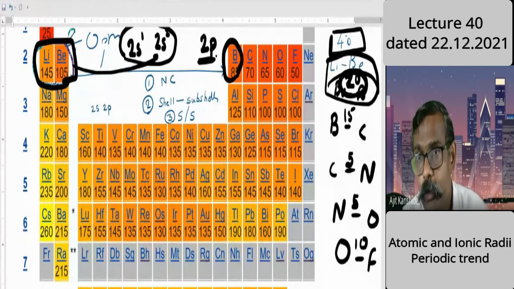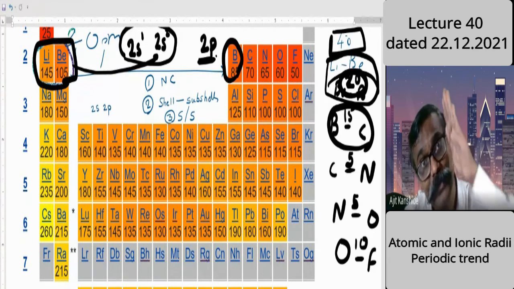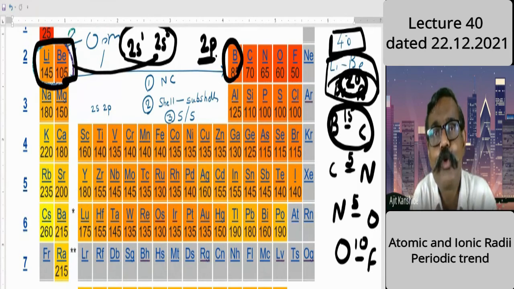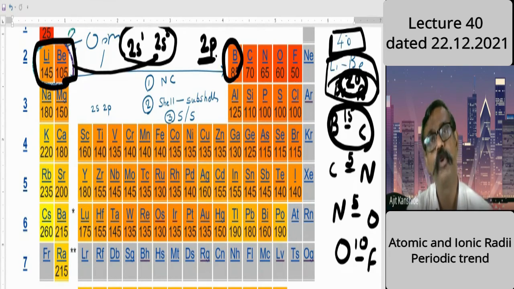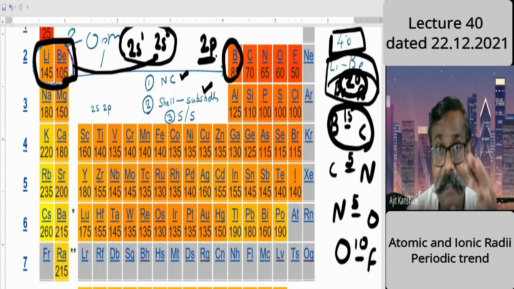Now boron to carbon. Whatever our previous logic, I think Vaibhavi might have said a new subshell started. Now there is no new subshell, same subshell, same bench. A large bench is there: in 2s only 2 students can sit, in 2p 6 students could sit. So same bench now. Nuclear power increased by 1, bench is same, subshell is same.